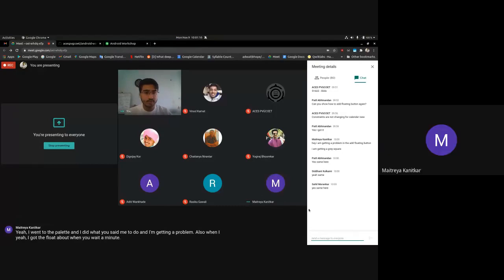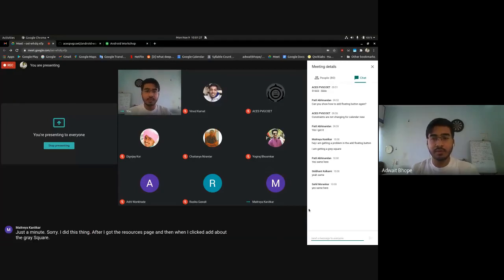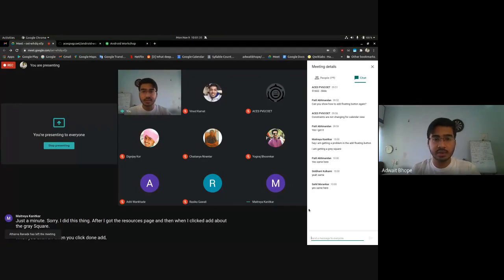Yeah, sure. Just a minute. I did this thing. After I got the resources page, and then when I clicked add, I got a gray square. When you clicked on add, had you selected that IC input underscore add resource? Yeah.